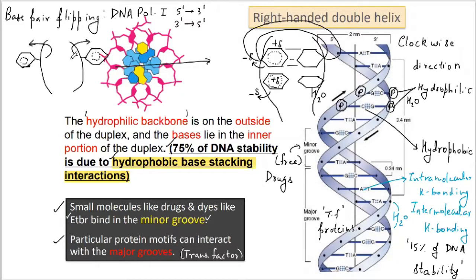And then again they flip back to their normal position after the checking has been done whether these are the correct nucleotides. For example, if this is A and this is T, then it would be flipped back. But supposing this is A and this is G, then the wrong nucleotide will be removed and then again flipped back after the correction has been made. This is how proofreading activity is being achieved. Okay. Now moving to the next slide.